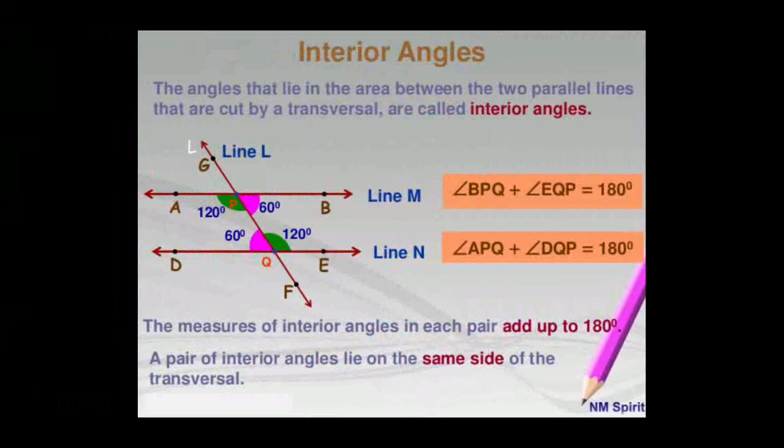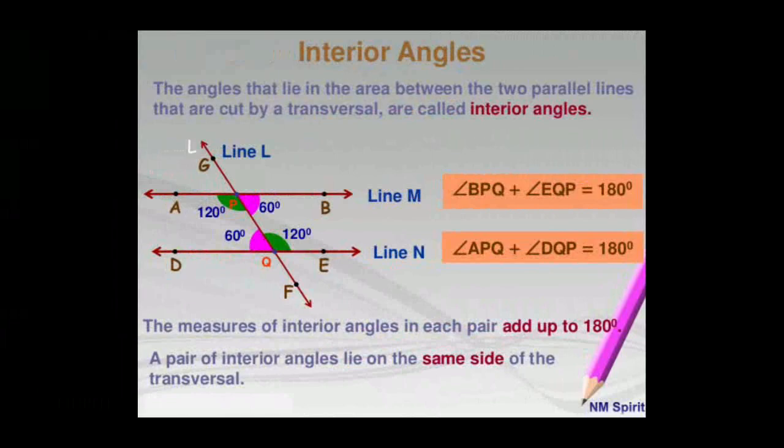Next one, interior angles. Yes, dear children, line AB and line DE are parallel and line GF is its transversal. GF is a transversal. And there are different types of angles you can see. Yes, same measure, same angles are represented by the same colors. Okay, then angle P is 120 degrees, represented by green color. Then the next green color, same angle, that is again 120.